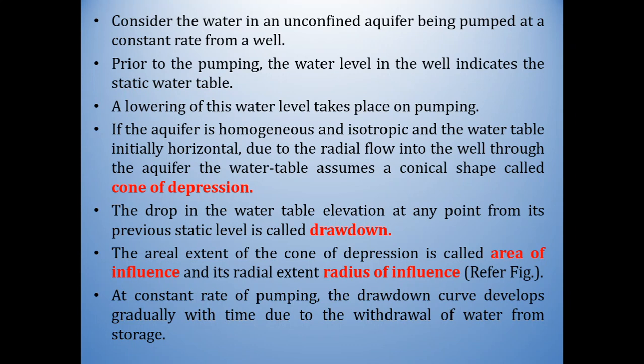place. If the aquifer is homogeneous and isotropic and the water table initially is horizontal, due to the radial flow into the well through the aquifer, the water table assumes a conical shape called the cone of depression.